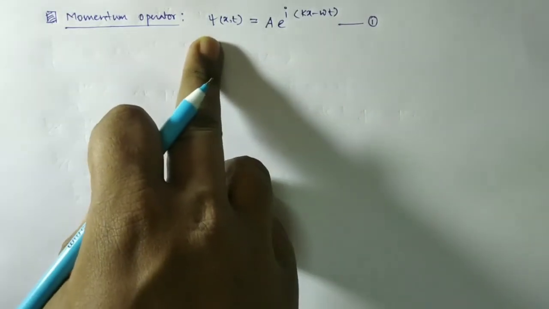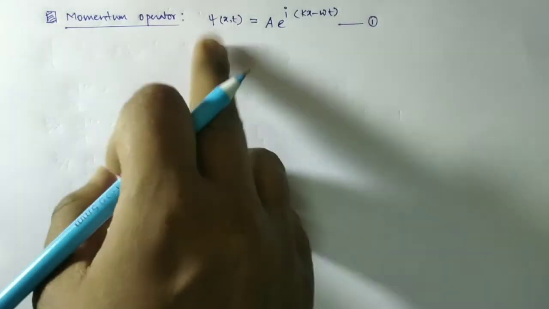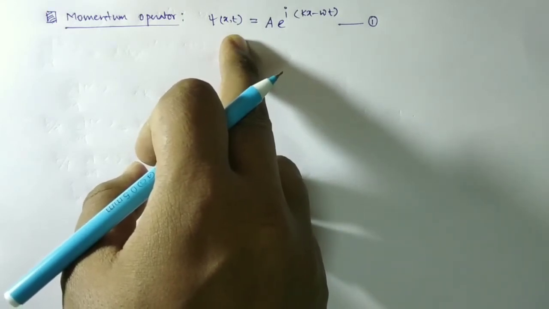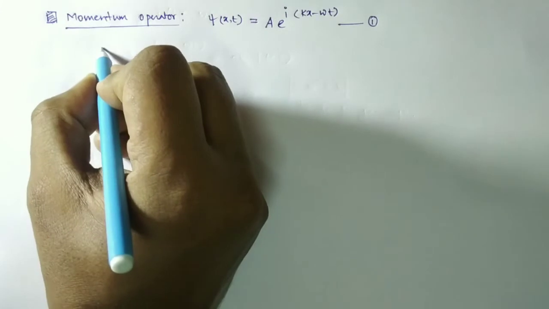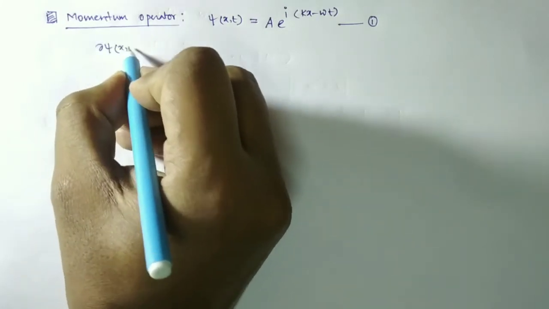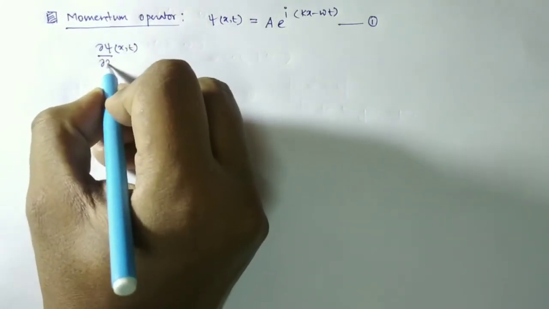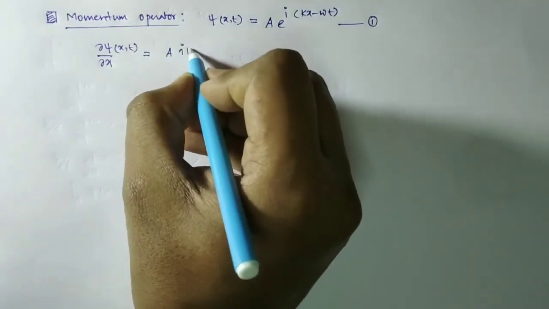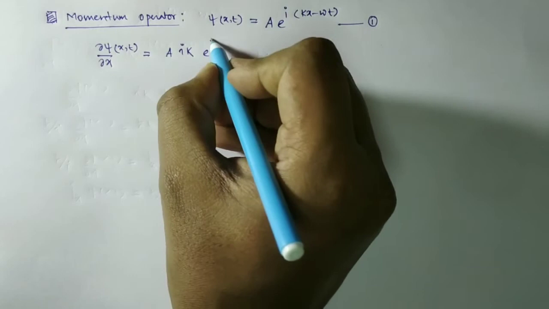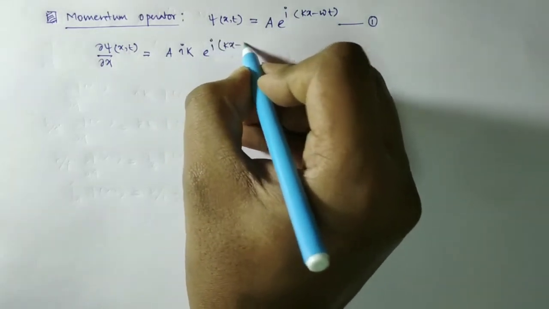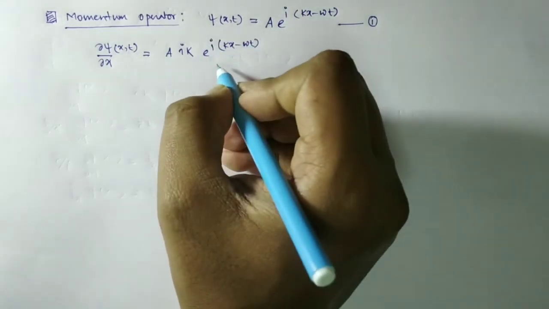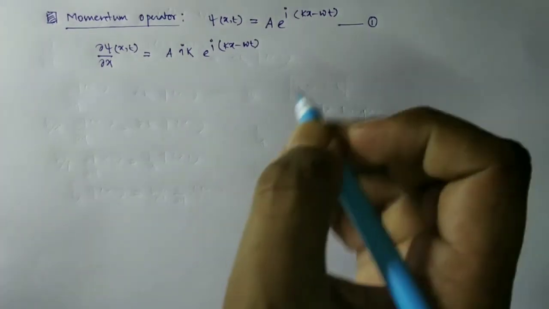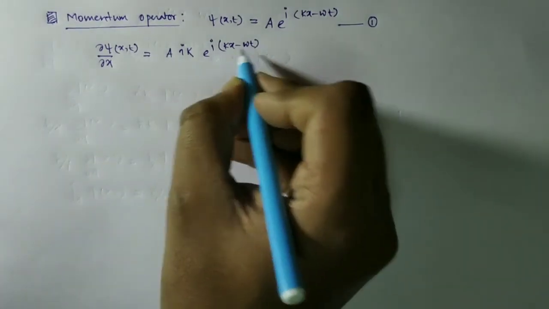We are going to obtain the expression for the momentum operator. Since it is a function of both position and time, if we take the first-order derivative with respect to x, we have del psi(x,t) by del x equal to A i k e to the power i(kx minus omega t). Now what is A e to the power i(kx minus omega t)?